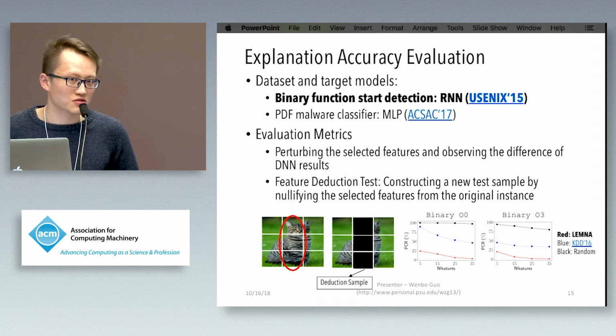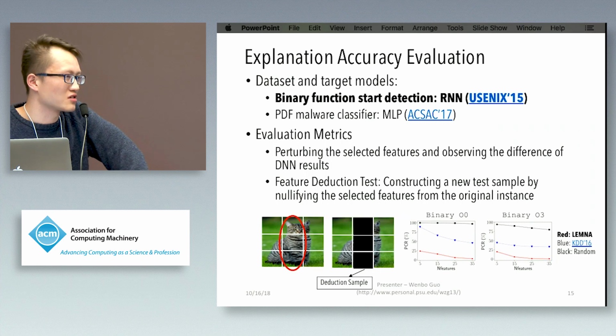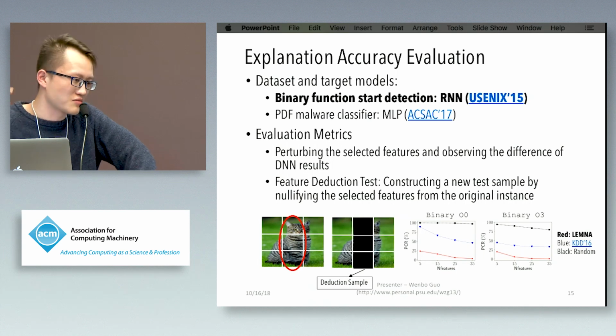When you're generating the adversarial sample, you may identify some different features than the explanation method. Also, when generating an adversarial sample, sometimes you just compute the partial derivative, that is, calculate the gradient, and then map it back into the input.